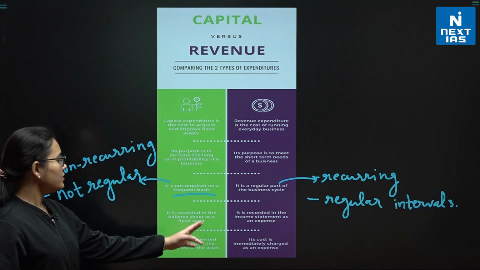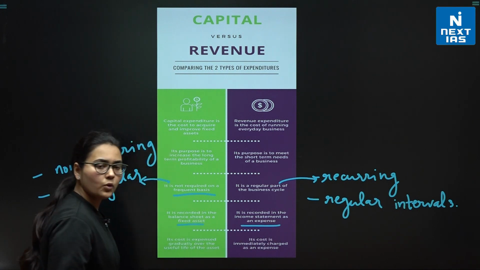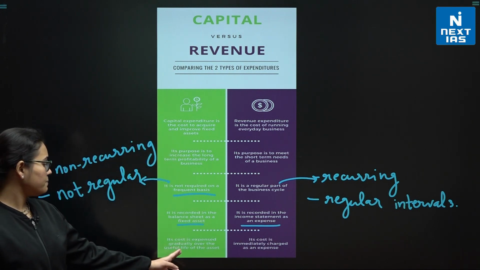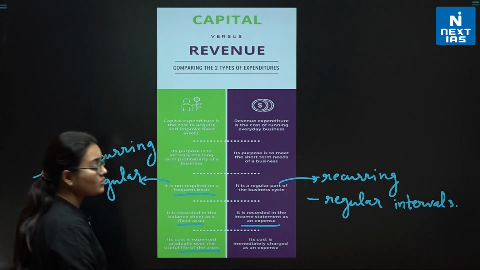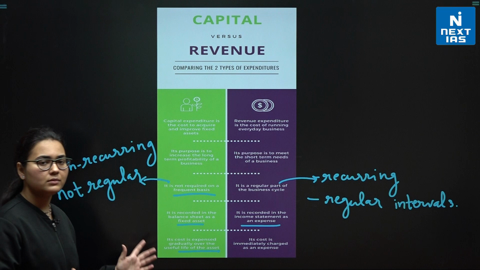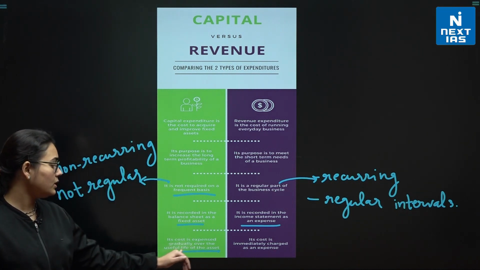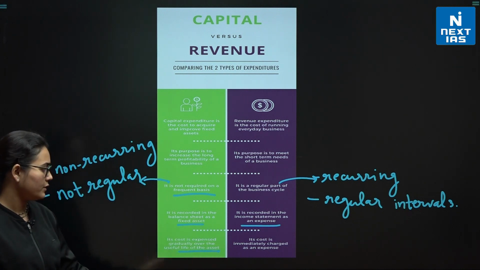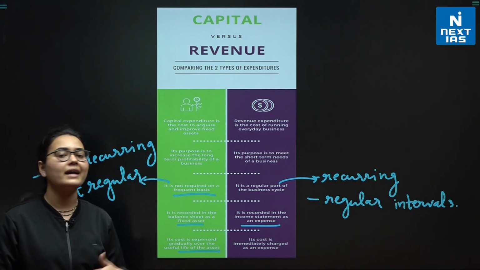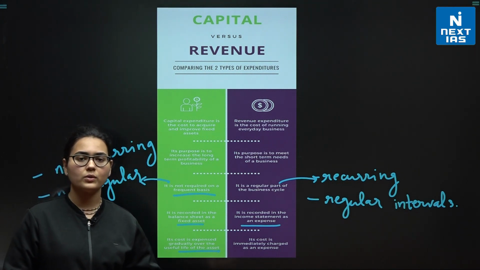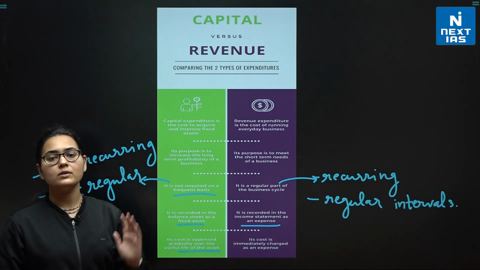It is recorded in the balance sheet as a fixed asset, and here it is recorded as an expense. Its cost is expensed gradually over the useful life of the asset, because it is adding to the asset. Here its cost is charged as an expense because it's not adding to the asset, it's just an expense done for running the daily business over a particular asset, right?